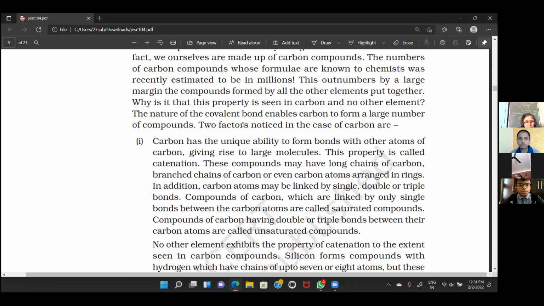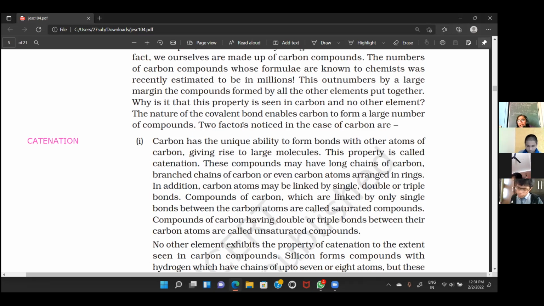Forming long chains is known as catenation. So put the heading on this first paragraph, though the definition is also in the first line: the unique ability of carbon to form bonds with other atoms of carbon.